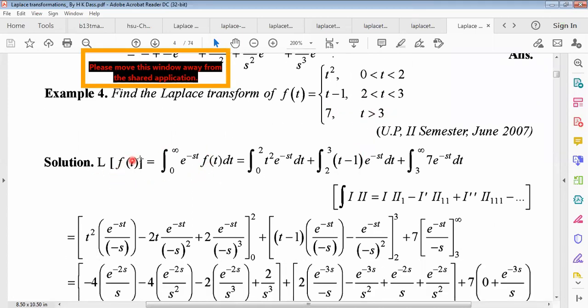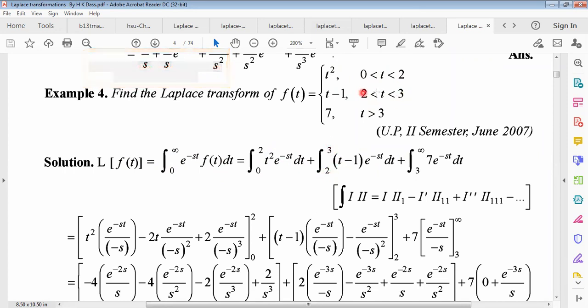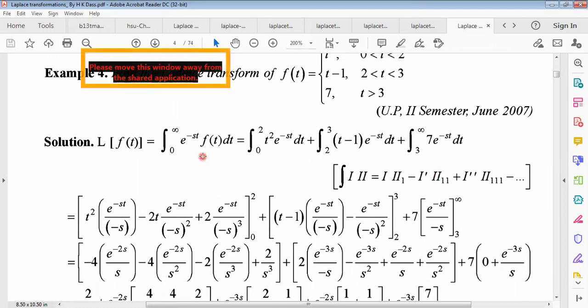Similarly, using the definition of Laplace transformation, the total functional value from 0 to infinity can be divided into three parts. One is 0 to 2, where f(t) equals t square. Another is the integral limit 2 to 3, where f(t) is t minus 1. And 3 to infinity, where f(t) equals 7 only. Integrating this, you must know the process of chain of integration from our previous lecture. We use this in Fourier series and Fourier transform also.